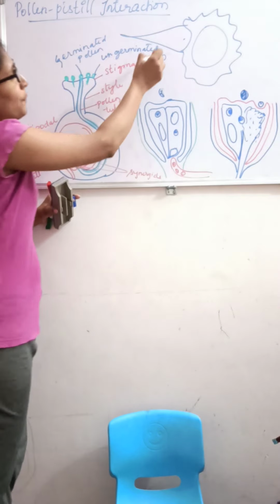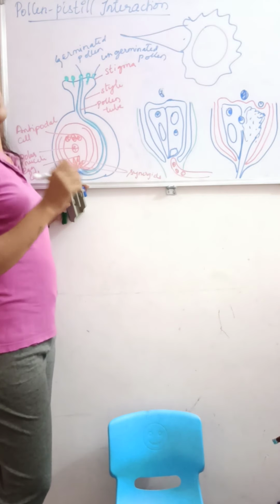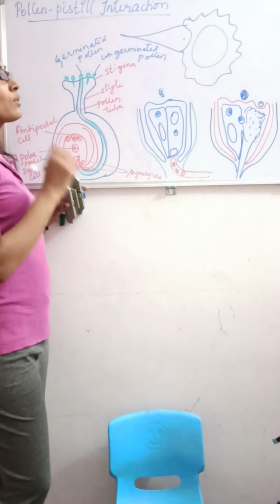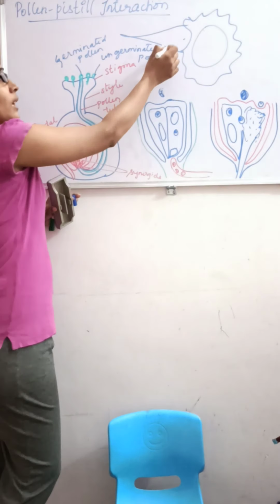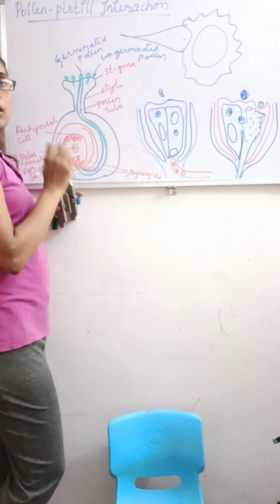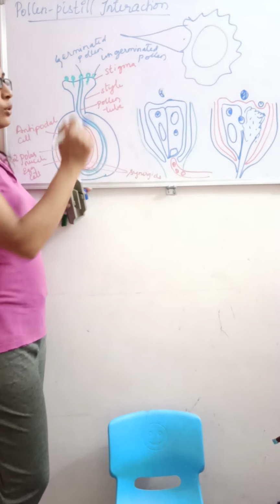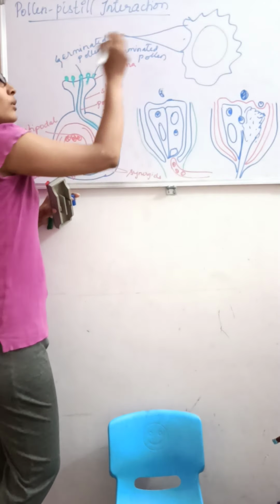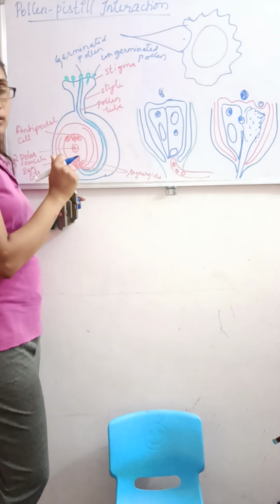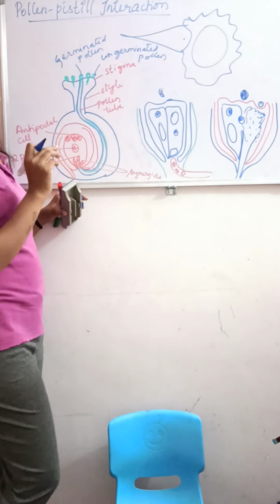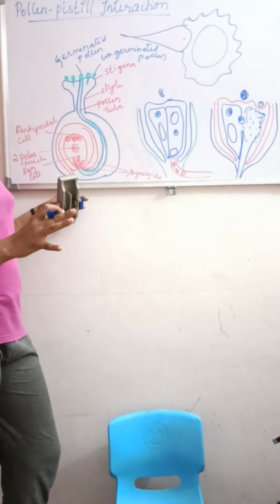So who will help to form this pollen tube? The vegetative cell. The vegetative cell will help to form the pollen tube. That is why the vegetative cell is also called the tube cell. So what will the vegetative cell do? It will help the germ pore to form the pollen tube. Understood? That is why the vegetative cell is also called the tube cell.